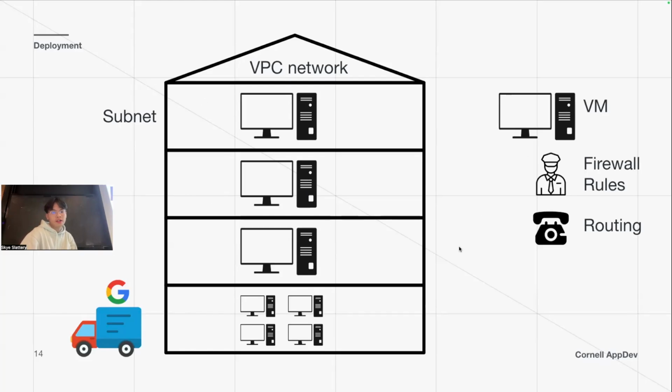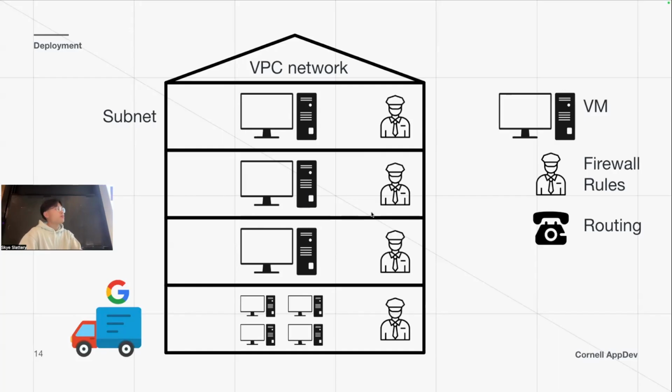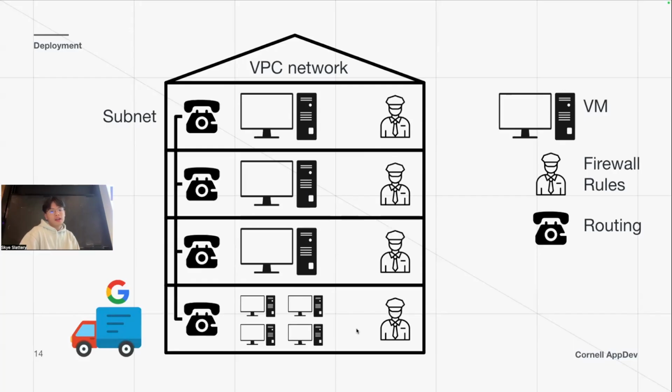And then for every single subnet, you can have a security guard for each floor. This security guard for each floor is essentially the firewall rules, and it's not the same security guard for every floor. You can have different security guards for every floor, right? So that's my analogy for firewall rules, because it's configurable per subnet and per VM. And then you can have the routing here. I just put a telephone image here, and they're connected. You can imagine these telephones connecting each subnet with each other, and each VM also with each other.